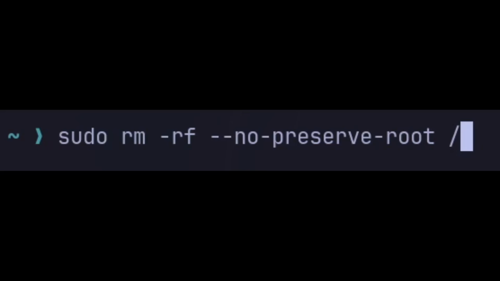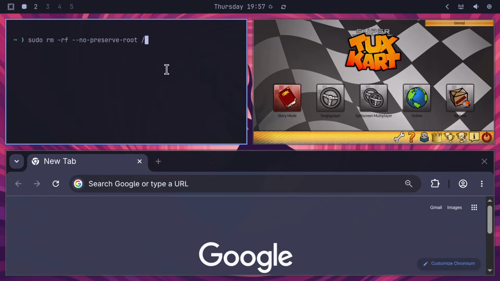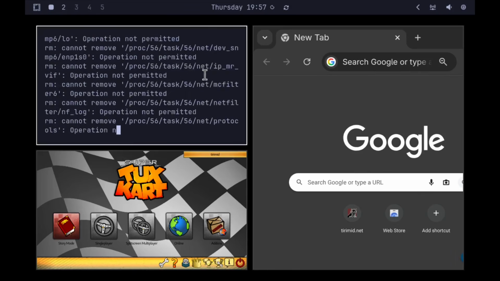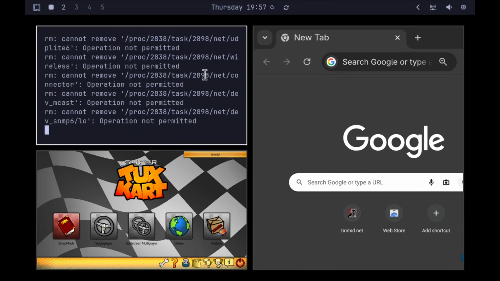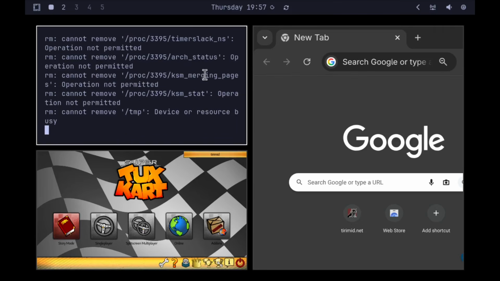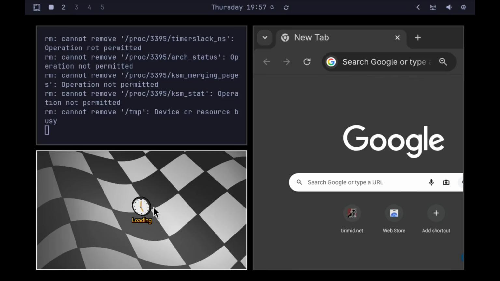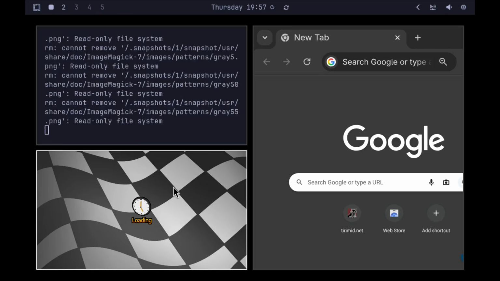But in order to see the full effects of this, let's actually get some other stuff up at the same time to see how it breaks. Now we have SuperTuxCart open and a Google window open here. Let's go ahead and sudo rm -rf. Password is 123. Okay. This is pretty dramatic already, so I think it's deleted all the configuration we've written for Hyperland, and now it is reset to its base settings. We can still play SuperTuxCart. Let's hop back in story mode and see how long this will continue before everything is just destroyed.